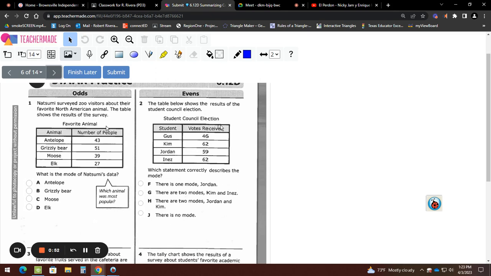Number 1 says Natsumi surveys zoo visitors about their favorite North American animal. The table shows the results of the survey. You know what a survey is? A survey is when they ask people what they like. Una encuesta. Yeah, it's like voting, like when you vote. So we have antelope, 43 people chose antelope, grizzly bear, 51 people chose grizzly bear, moose, 39 chose moose, elk, 27 chose elk. The question is, what is the mode of Natsumi's data?